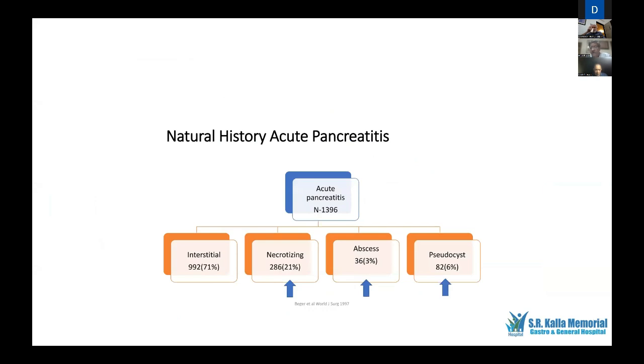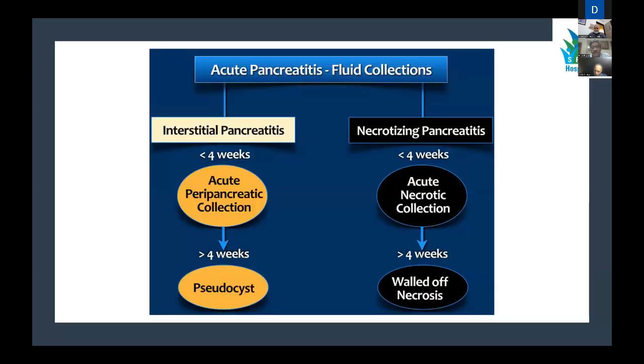So as we all know, we'll go through the natural history of acute pancreatitis. 71% of patients have a milder disease, but at the same time, 21% have necrotizing pancreatitis and 6% have a symptomatic pancreatic pseudocyst, which requires intervention. In the milder form of the disease, up to 4 weeks, there are acute peripancreatic fluid collections, which after 4 weeks will develop into pancreatic pseudocyst. And for those patients who have necrotizing pancreatitis, these necrotic collections after 4 weeks will become walled off necrosis.